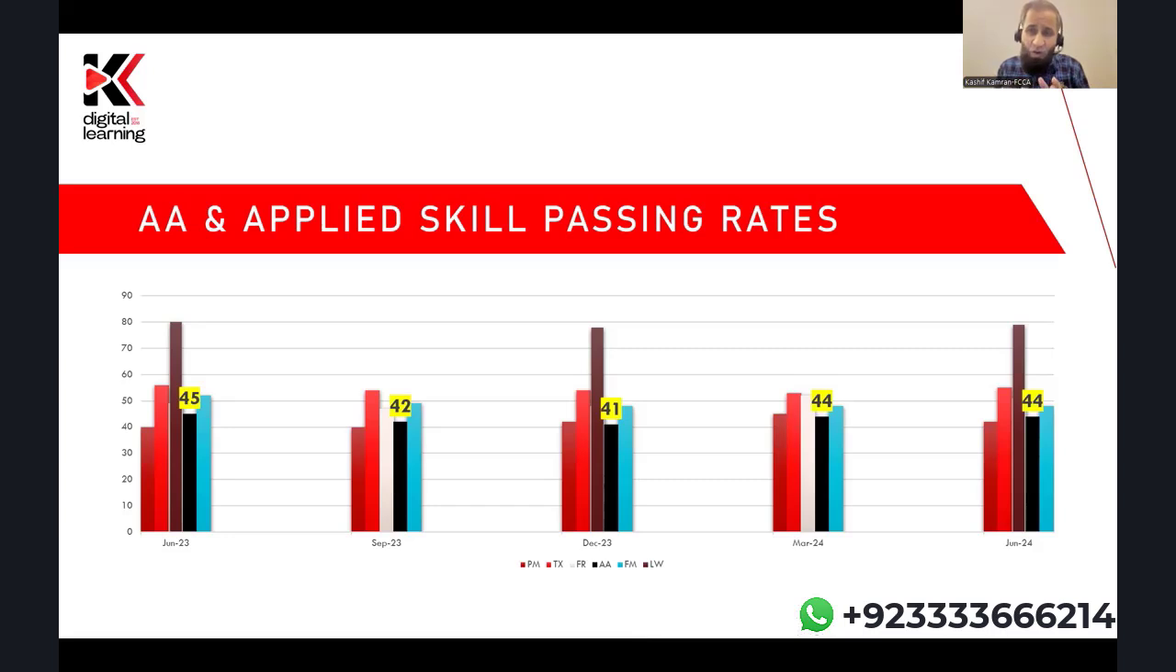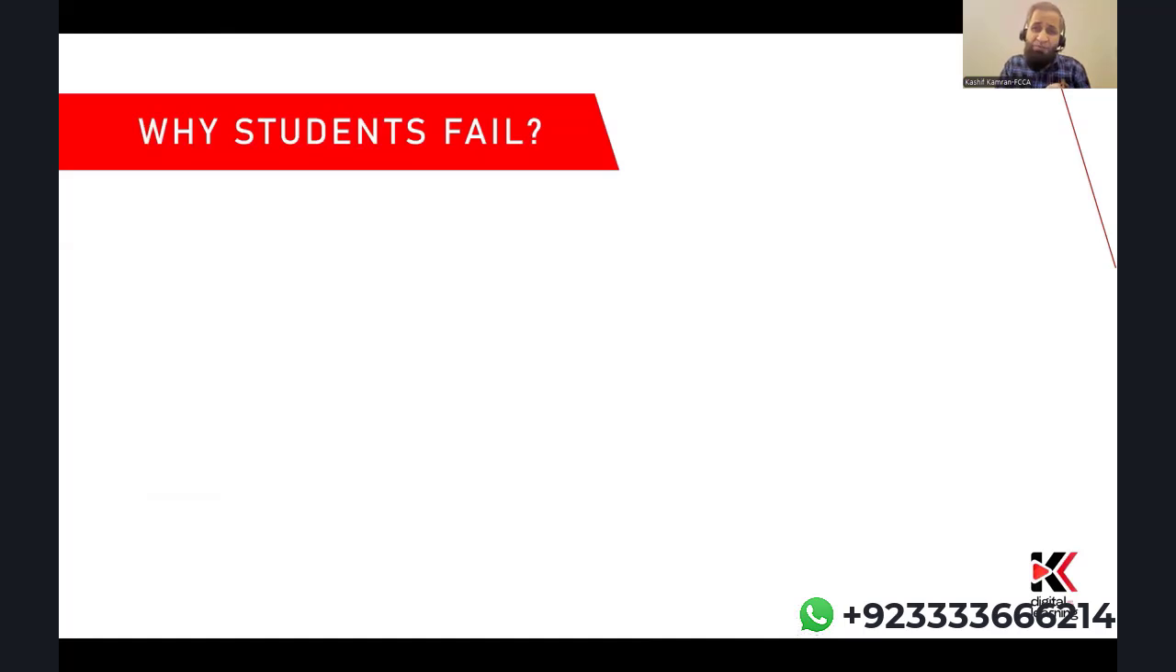Now let's investigate some of the causes of AA having the lowest pass rates among all the applied skill papers, and how we can overcome these causes, because overcoming these causes is covered in my syllabus, which you will be going through on the learning management system. Why do students fail the AA paper? I tried investigating the March-June 24 examiner report, which is a crucial document which tells us about the reasons why students fail in the AA paper. And this is the summary which I identified from that particular document.